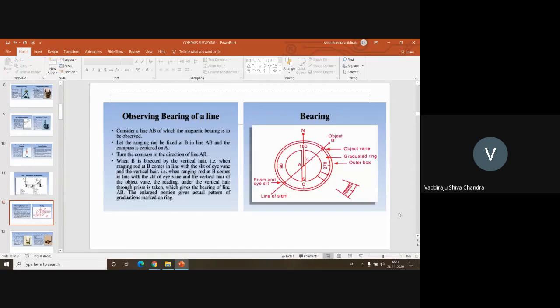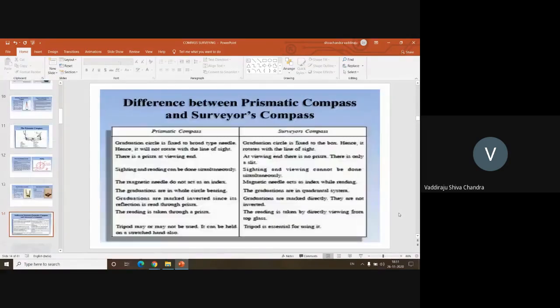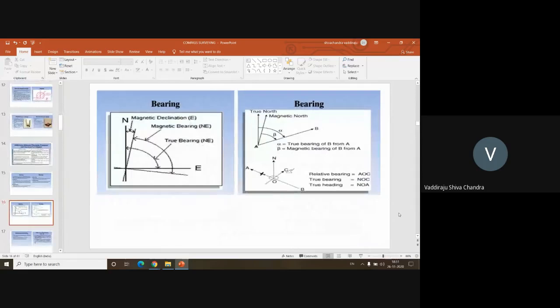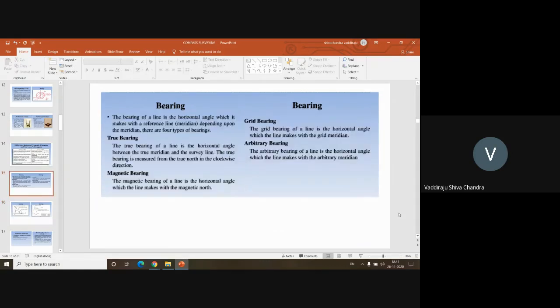Any other definitions? Anyone else? Angle is between any two lines, sir. Angle is between any two lines. Yes, right answer.